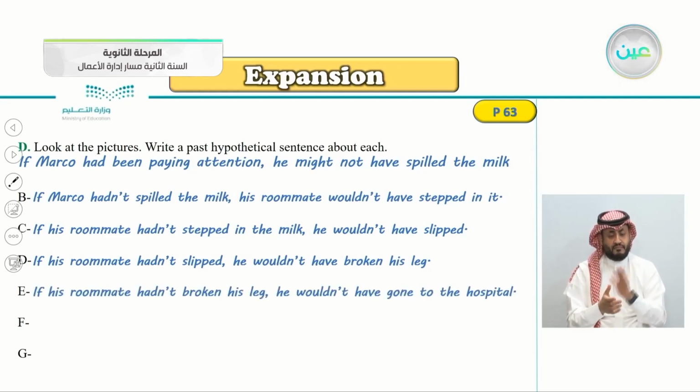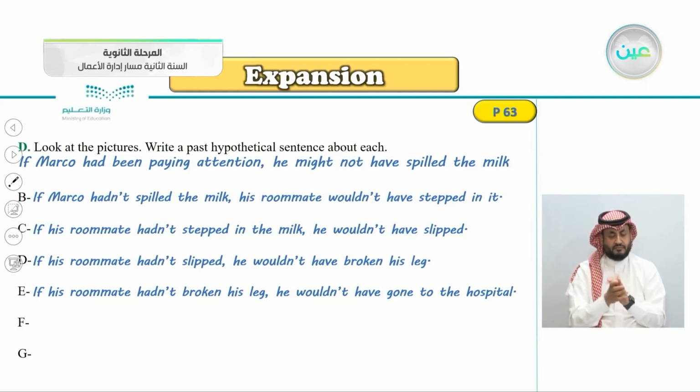If his roommate hadn't broken his leg, he wouldn't have gone to the hospital. You can see in the picture that now he is in the hospital because he broke his leg, because he slipped on the milk that Marco spilled. If his roommate hadn't broken his leg, he wouldn't have gone to the hospital.